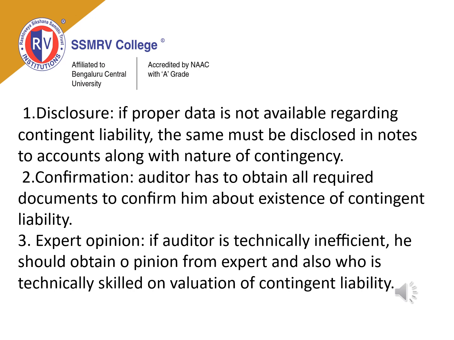The next one is expert opinion. If the auditor is technically inefficient, he should obtain the opinion of an expert who is technically skilled in the evaluation of contingent liability. As I told you, contingent liabilities will differ from organization to organization. When these differences are there, how do you evaluate it as a contingent liability?